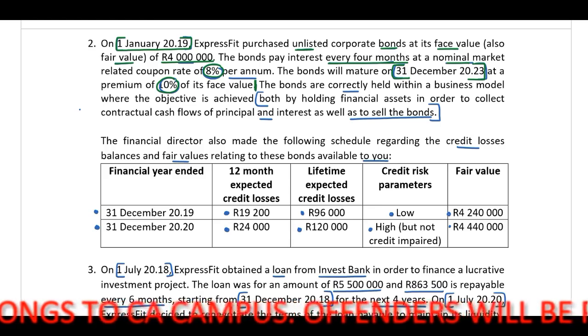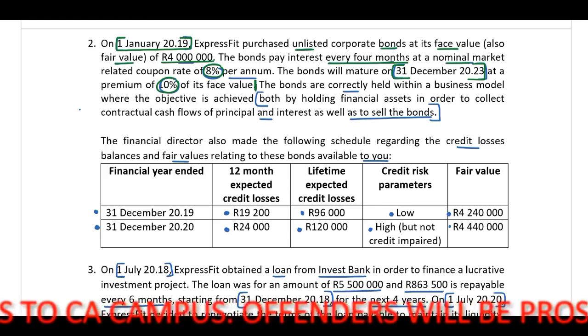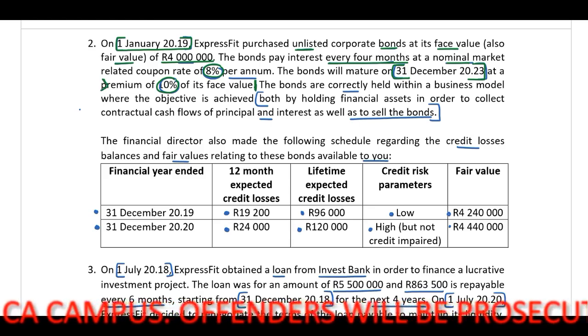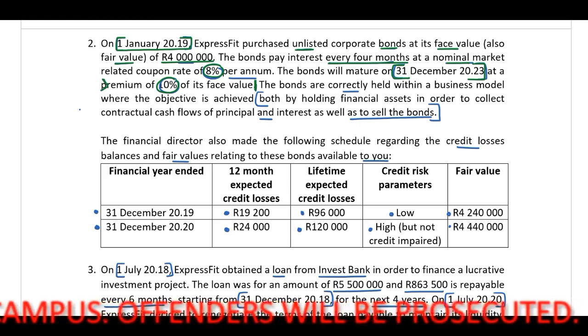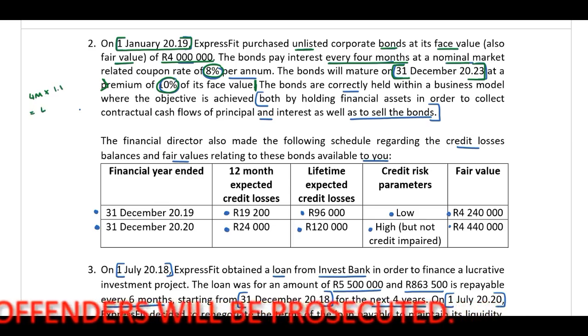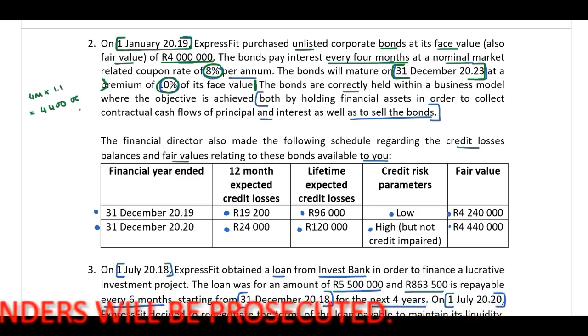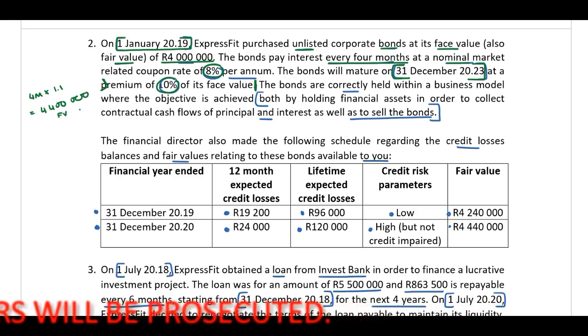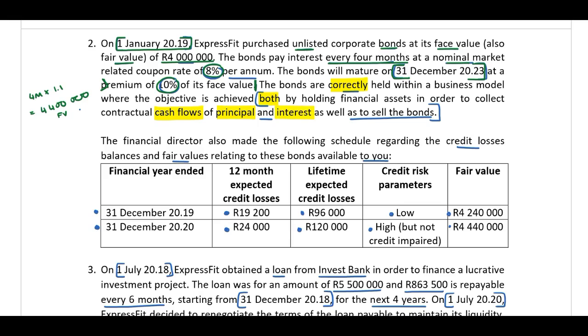The way that I remember premiums is that if I include this bigger 1.1, therefore this will be the 4 million times 1.1, and this will be 4.4 million, and this will be the future value. The bonds are correctly held within a business model where the objective is achieved both by holding financial assets in order to collect contractual cash flows of principal and interest, as well as to sell the bonds.